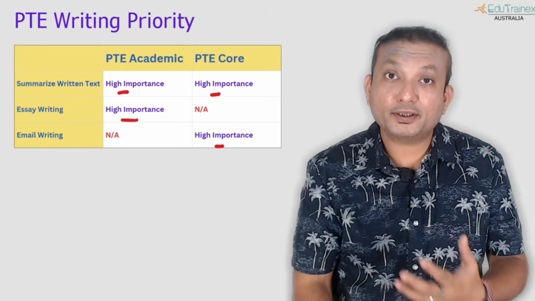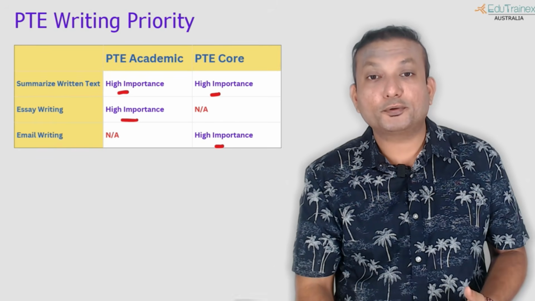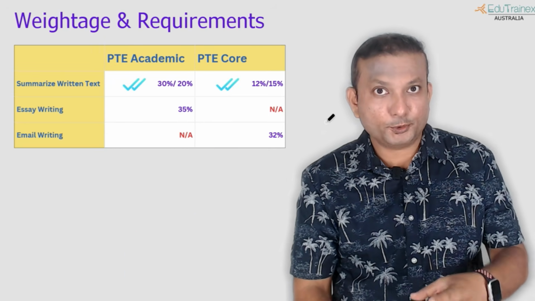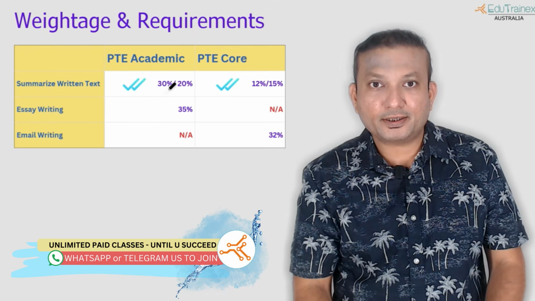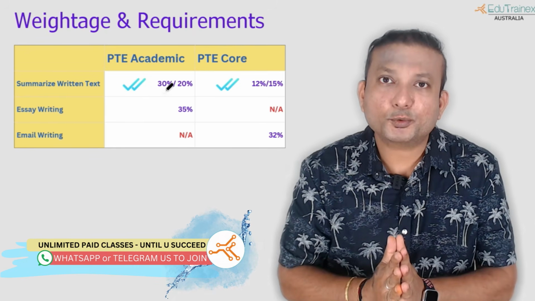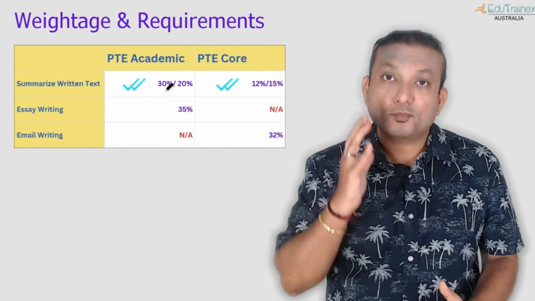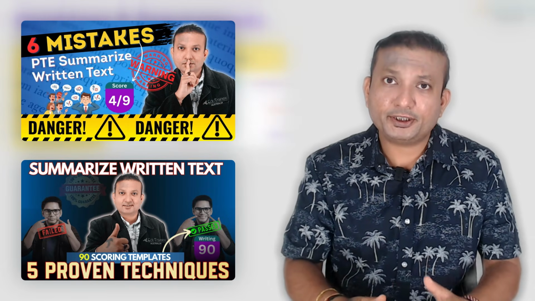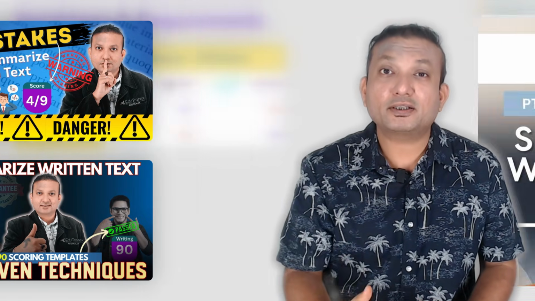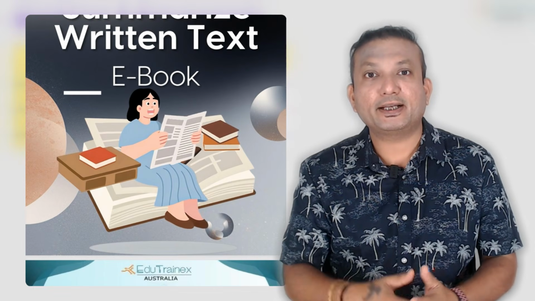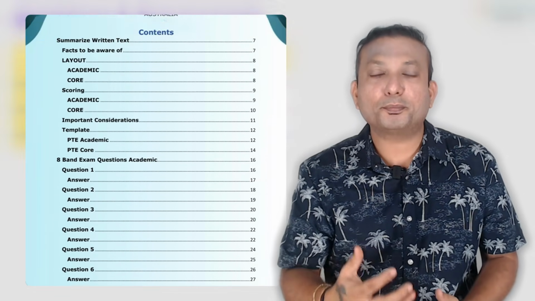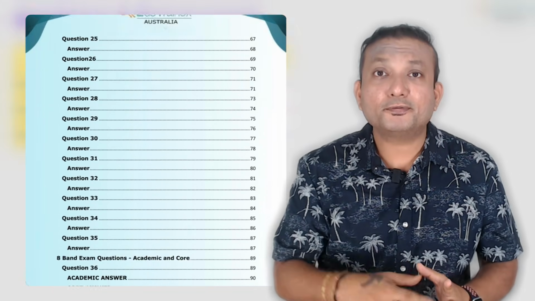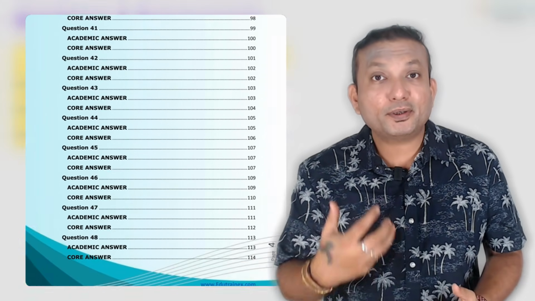But very, very important, these 2 questions are equally important for both of your exams. Now we'll see the mark distribution and their weightage, then you will understand. So if you see summarize written text, one of the easiest questions, blessing in disguise, master this very, very perfectly. Okay, we do have free videos on this. We do have specialized ebooks on summarize written text, how to write this question properly in the exam without making any mistakes. This is simple enough to get full marks, and people are still losing marks.